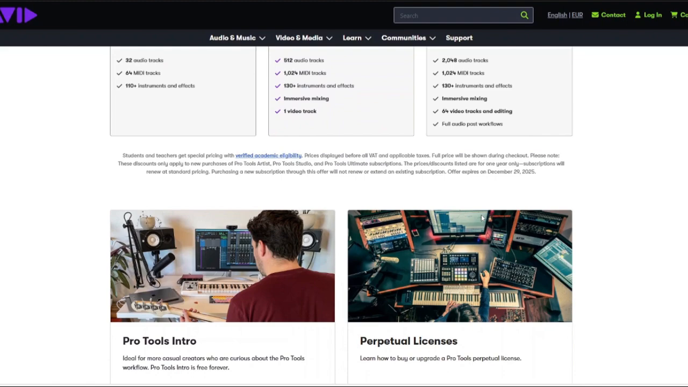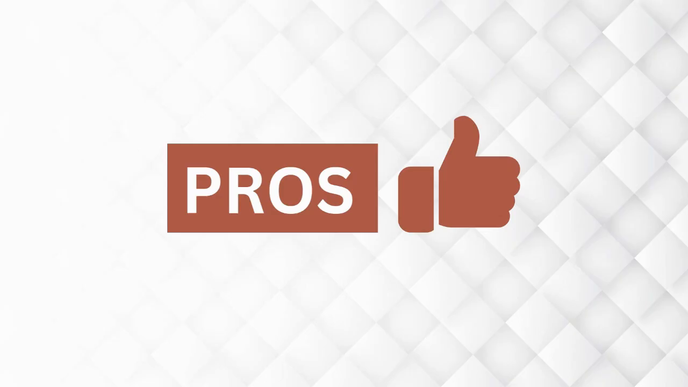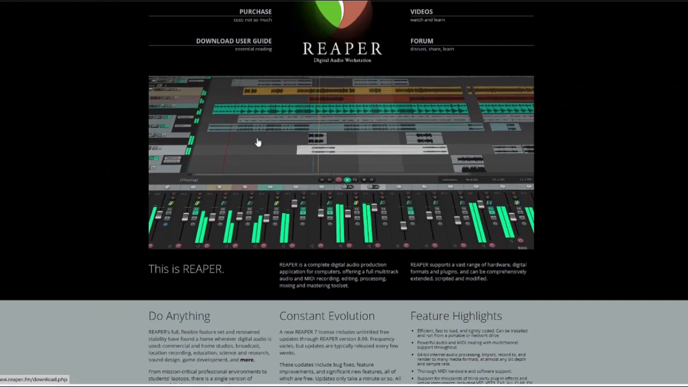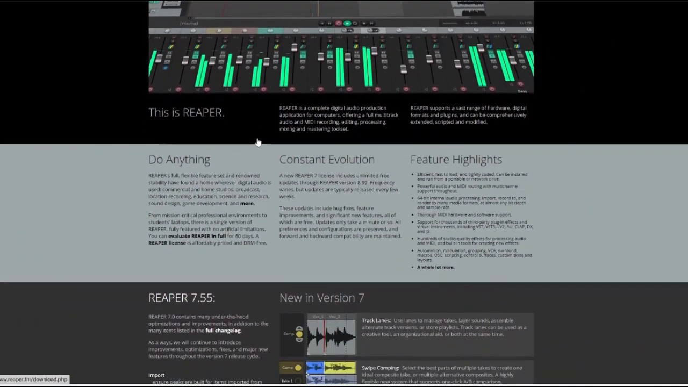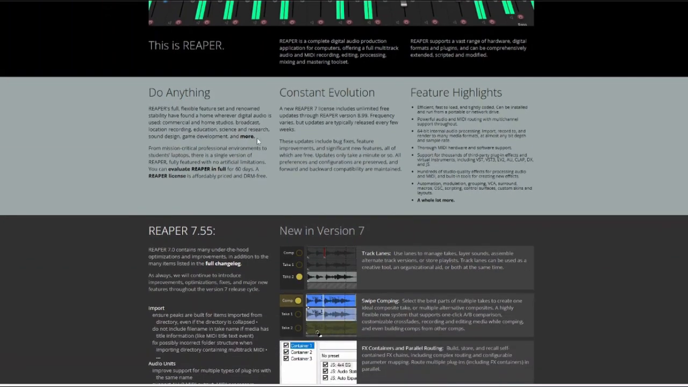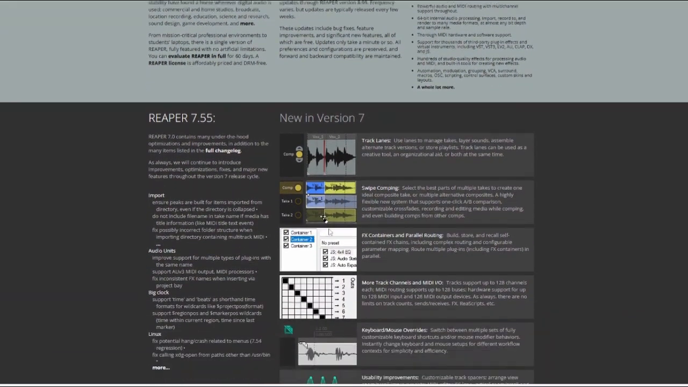So what are the pros and cons of using these platforms? We'll start with Reaper. Incredible value for money is what you get, and it's extremely customizable. It's lightweight and has fast performance. Cross-platform support is also included, including Linux, and there are frequent updates driven by user feedback.